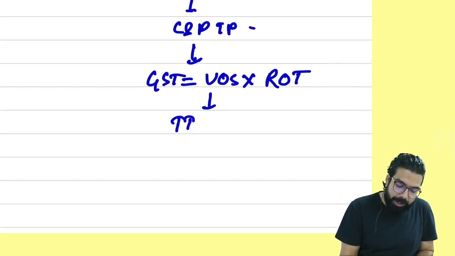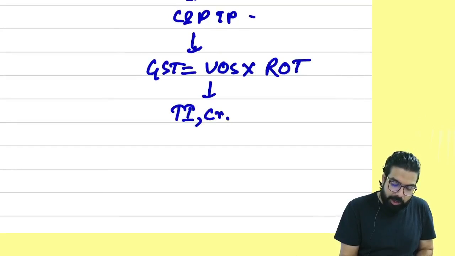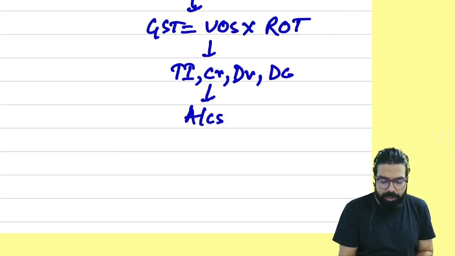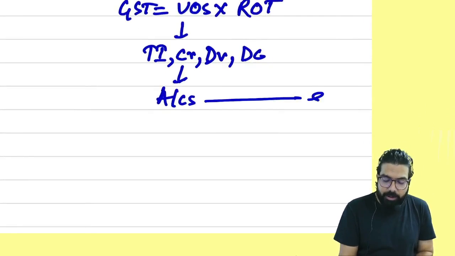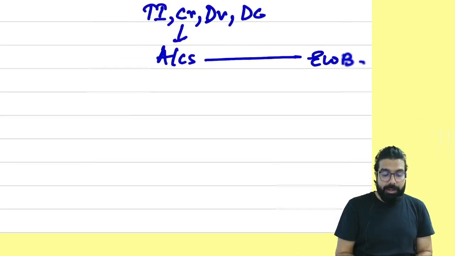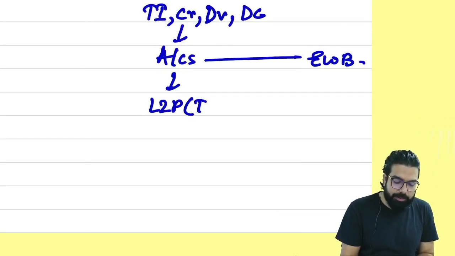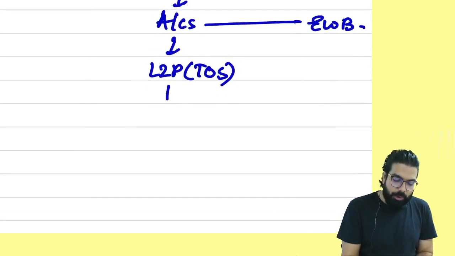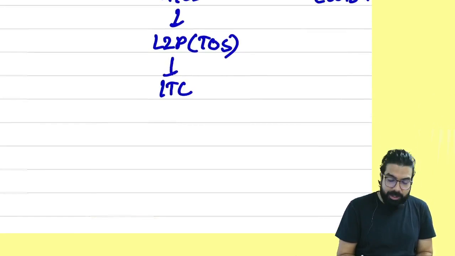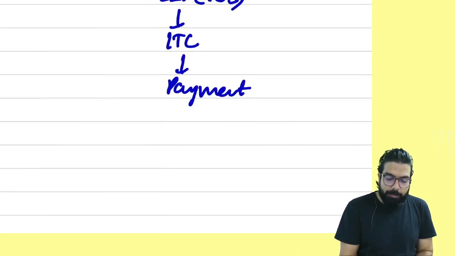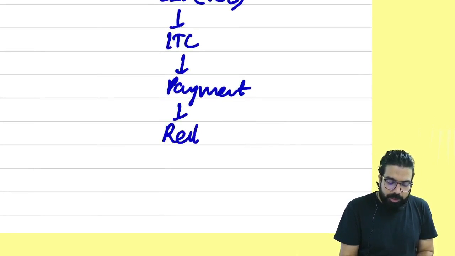Once you know the value, you will prepare the tax invoice, credit note, debit note, and delivery challan. Very good. Then you will maintain your accounts and records, and you will send goods with the help of an e-way bill. Now your liability to pay will come. Liability comes at the time of supply. You will use your ITC, and the remaining amount is payment. Once you make the payment, you will go ahead and file your return.